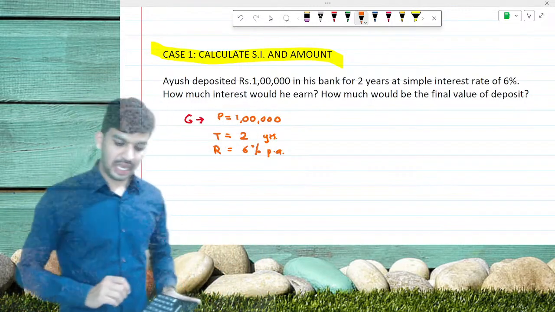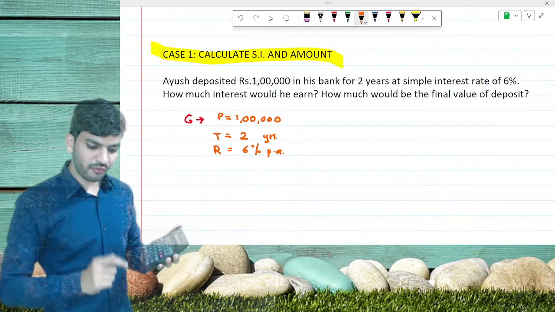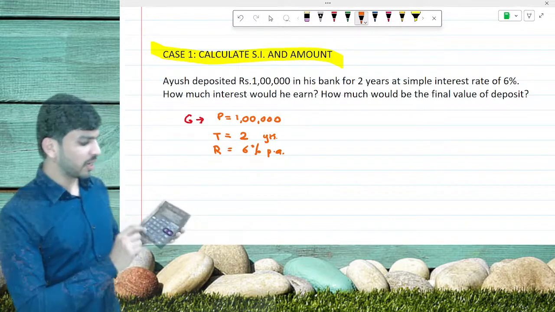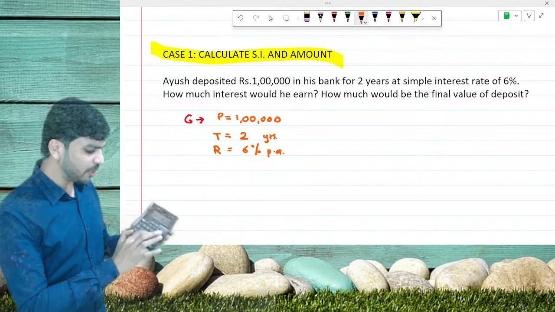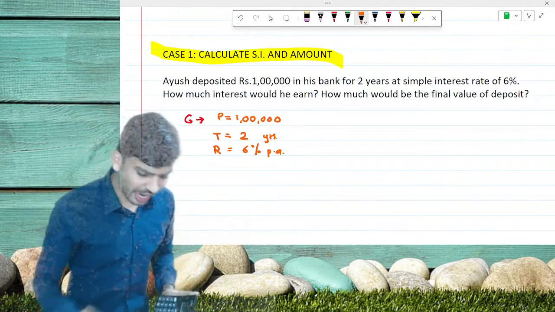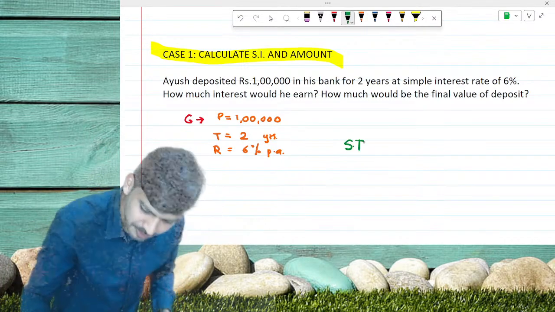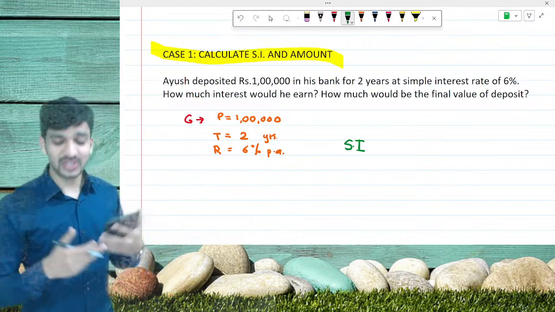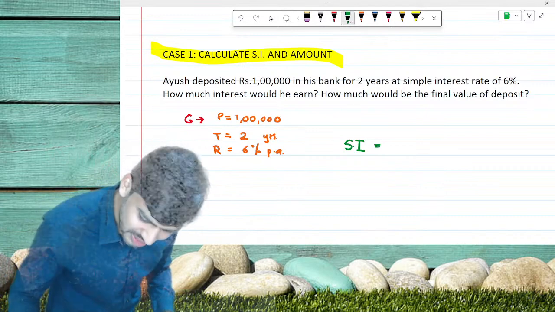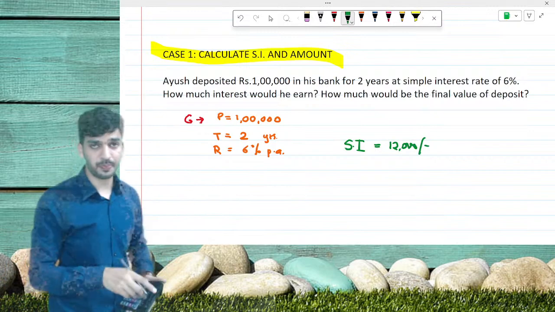Yes, all of you. So principal amount is 1 lakh into rate of interest is 6% into time period is 2, equal to 12 lakhs divided by 100, which comes out to be 12,000, and that is our answer. So simple, so elegant. Okay, so it's very simple. So the answer comes out to be 12,000. This is your simple interest.